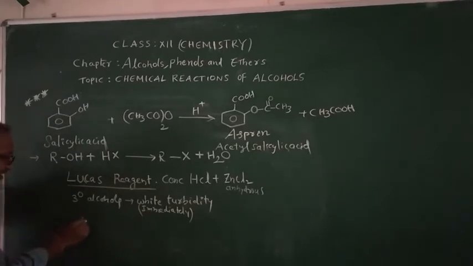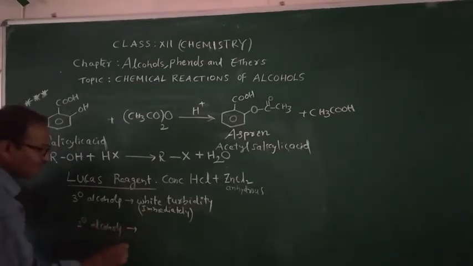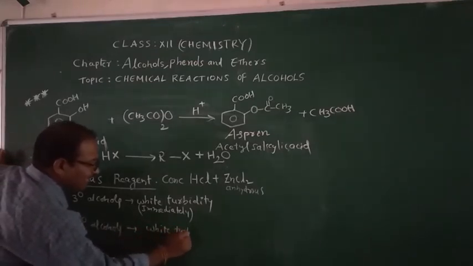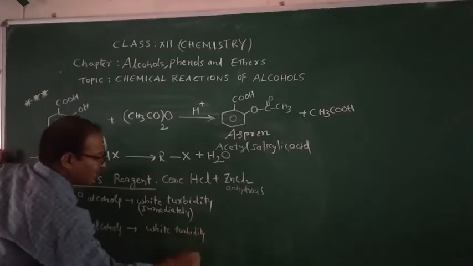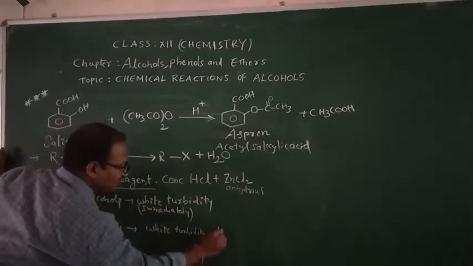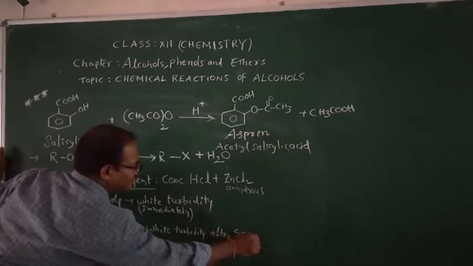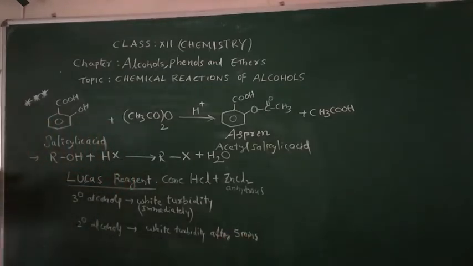Whereas secondary alcohols, white turbidity is formed after 5 minutes. And primary alcohols, no reaction.